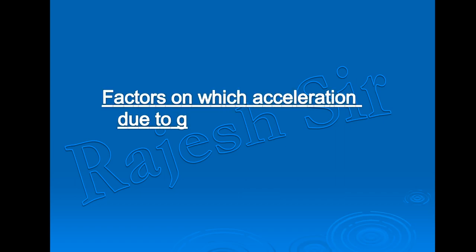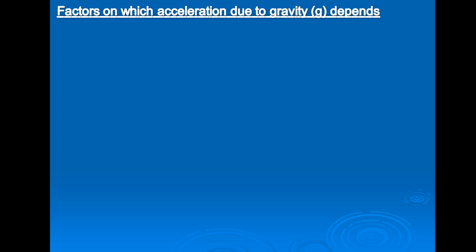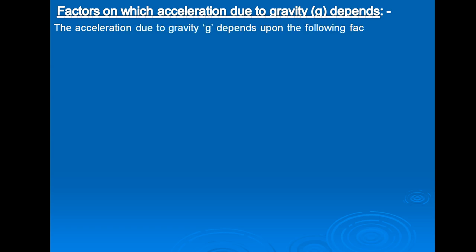Hello students, now we will discuss factors on which acceleration due to gravity, small g, depends. The acceleration due to gravity small g depends upon the following factors.